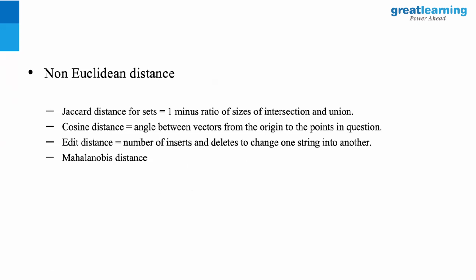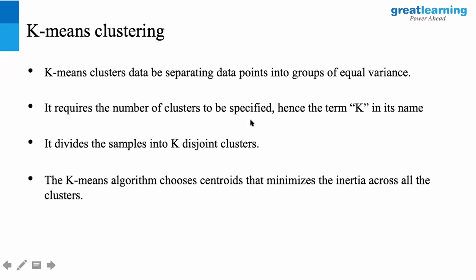Again, most of these distances that you see, the Jaccard, cosine, edit, are predominantly used in text corrections and text management. We use word vectors, word vector embeddings, to do text spell corrections. Edit distance and cosine distance come in specifically there. All right, the K-means clustering is what we were just talking about. We didn't talk about K, which is the number of centroids that we choose. Ideally, the number of centroids is to be chosen by what we call inertia.